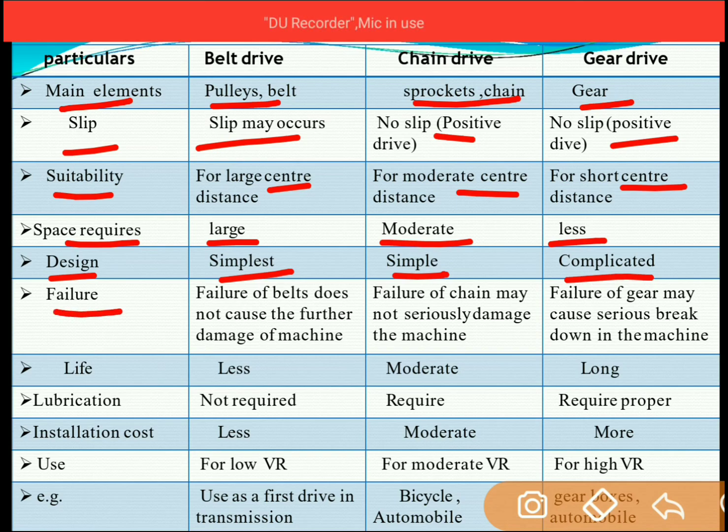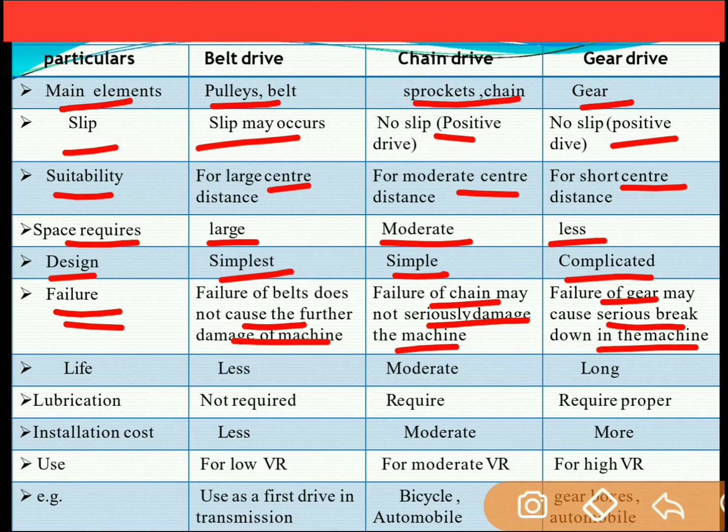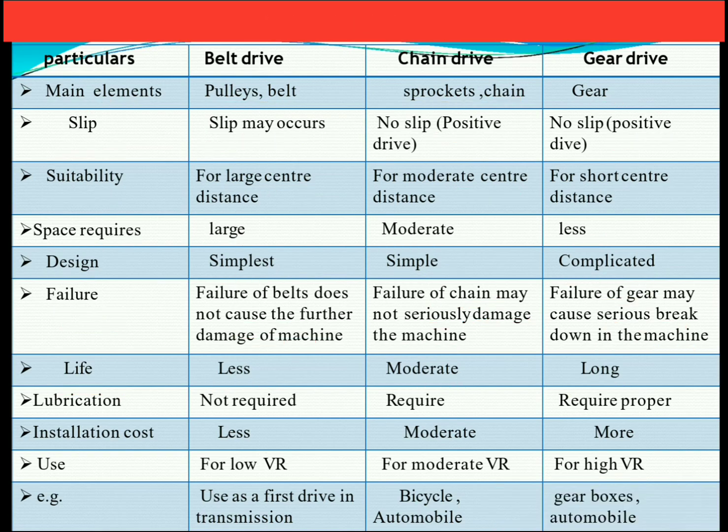Failure of the belt does not cause further damage to the machine. In the chain drive, failure of the chain may seriously damage the machine. Because a belt can easily be replaced, failure does not cause damage to the machine. However, failure of the gear may cause serious breakdown in the machine. As the gear will break, the machine won't work at all. Life for belt drive is less. For chain drive it is moderate, and for gear drive the life is very long.